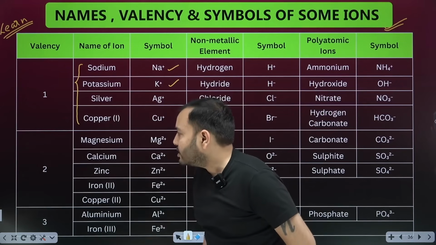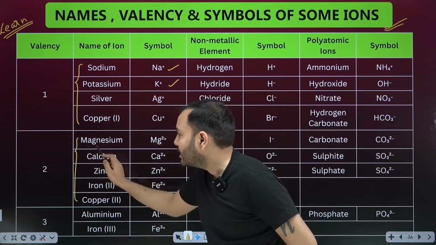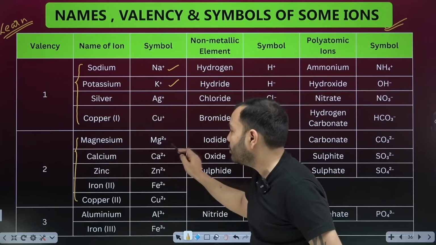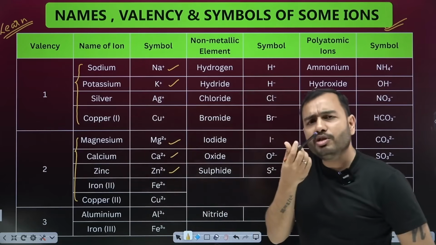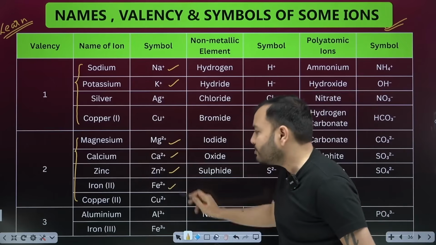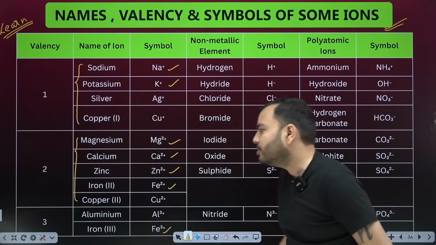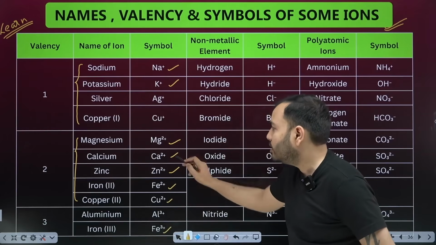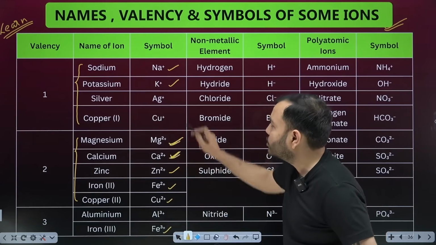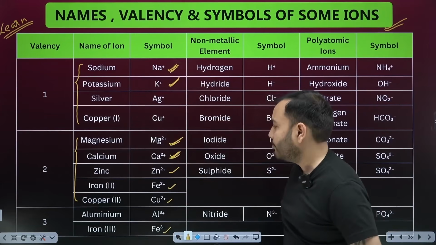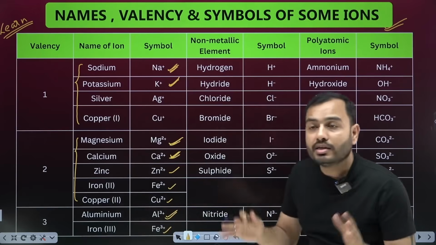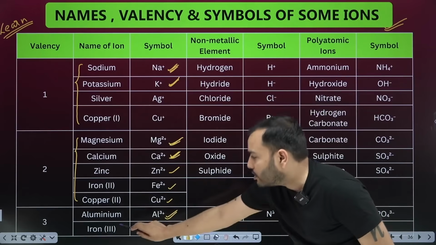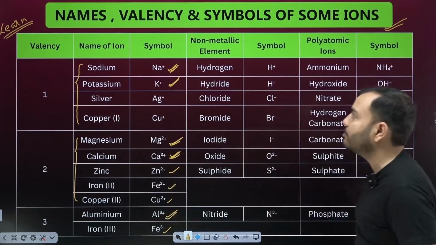See the second ones, the two valency ones which have a plus 2 charge. On magnesium 2 plus, on calcium 2 plus. Remember this, on zinc 2 plus. It tells you iron, because iron also has two valencies: one is 2 plus, one is 3 plus. See, copper also has 2. So remember this: magnesium, calcium, sodium, potassium. Then see aluminium. This one is 3 plus. This means the valency of this is 3. Iron has 3, and it can also have 2. We have to remember this.